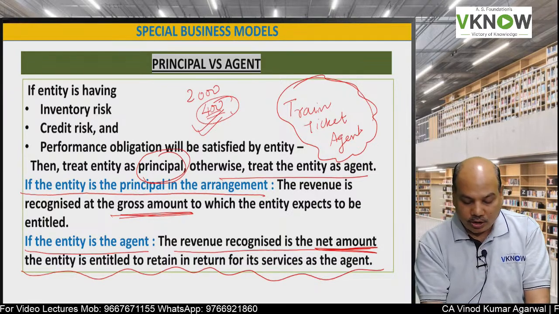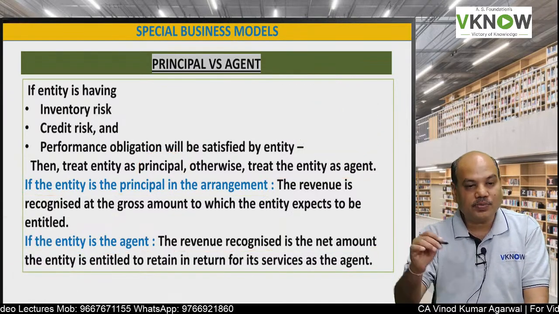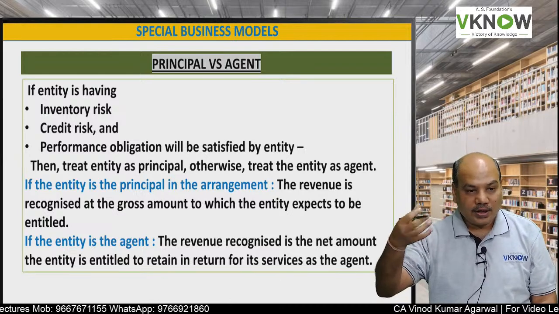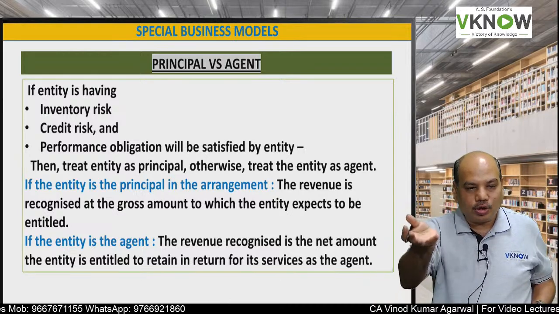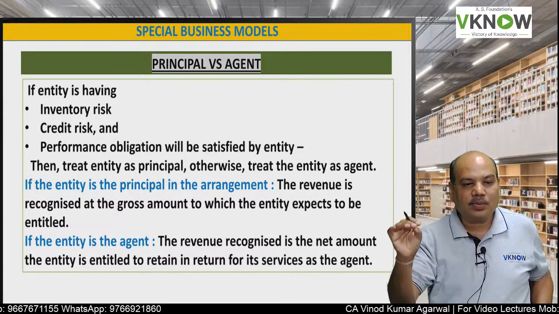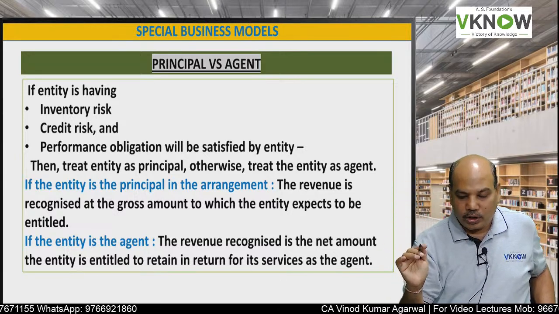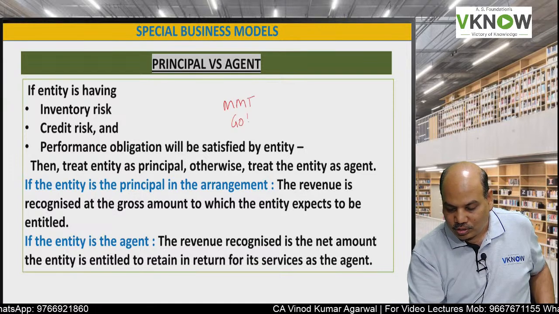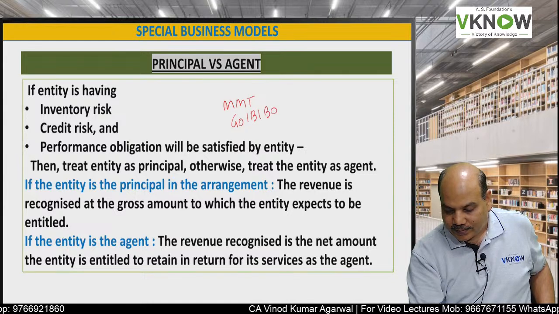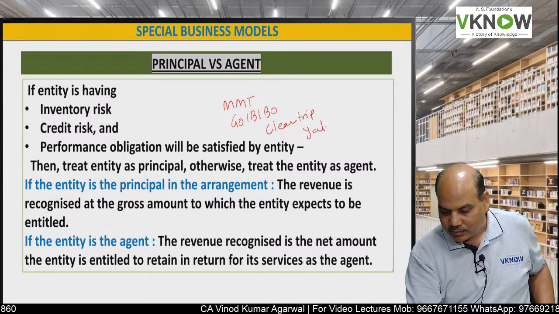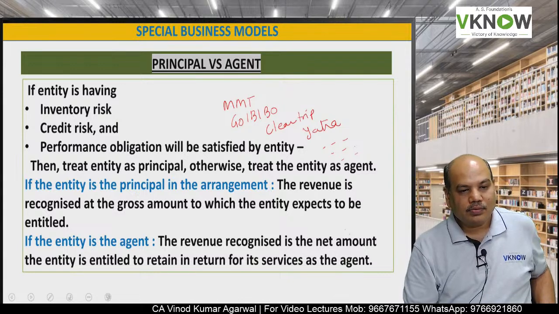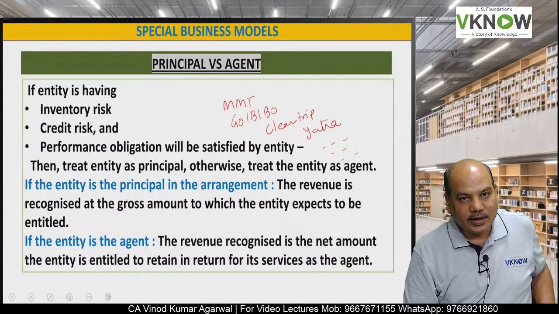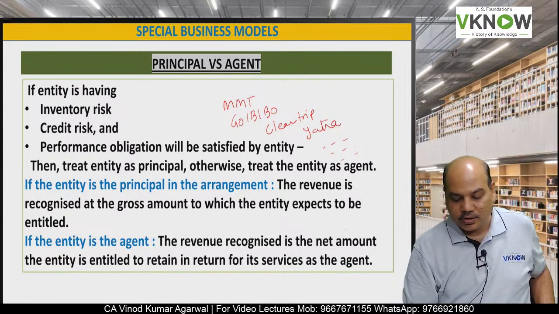So this is something important, because nowadays there are many websites that are acting as an agent, but in order to improve their top line, they are showing the gross amount as revenue. So when you are doing audit of such companies, Make My Trip, Goibibo, Cleartrip, Yatra, and so many others, one has to check whether they are acting as a principal or as an agent.